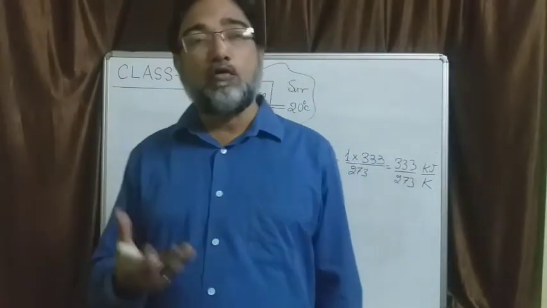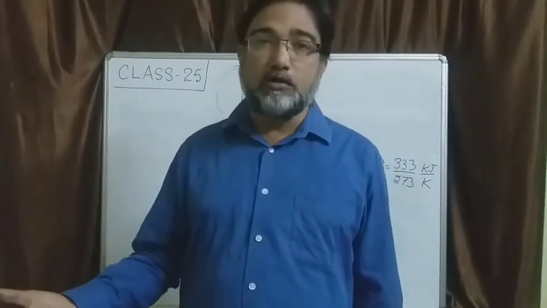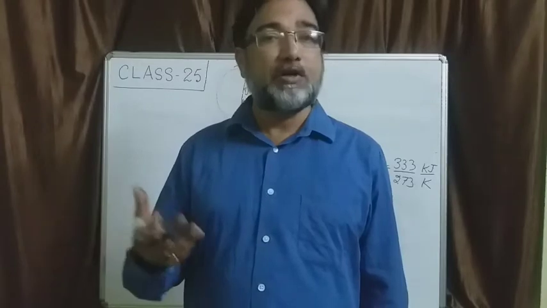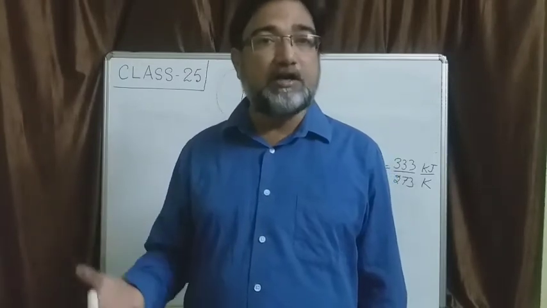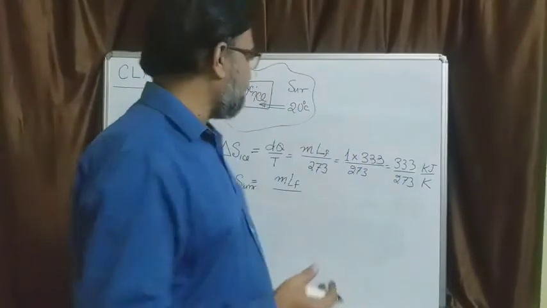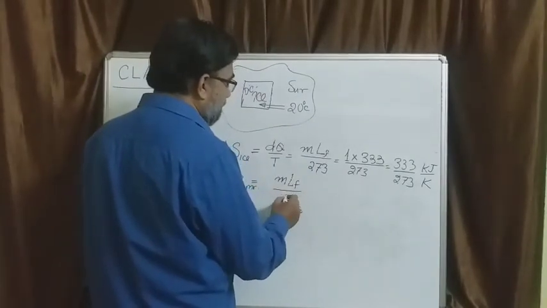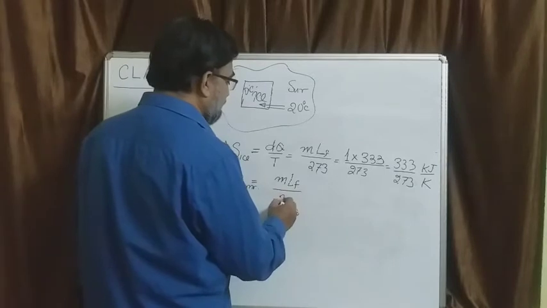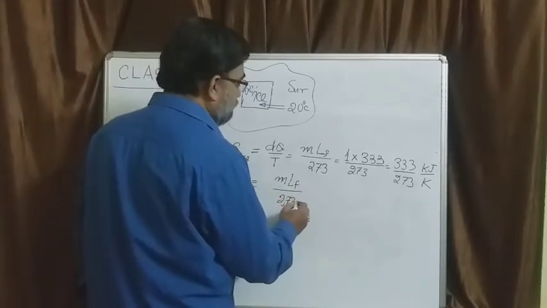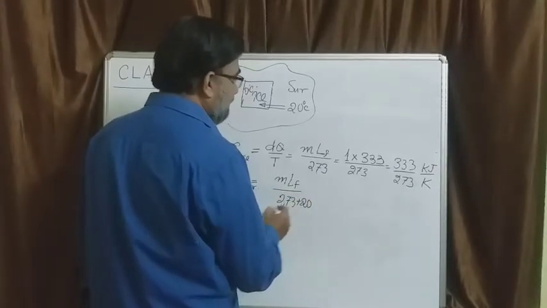Divided by the temperature at which surrounding is giving it. And surrounding is so vast that just by giving a few joules of heat, its temperature is not going to be affected. It is an infinite reservoir. So in case of the surroundings, the temperature is how much? 20 degrees centigrade, which means 273 plus 20 Kelvin.